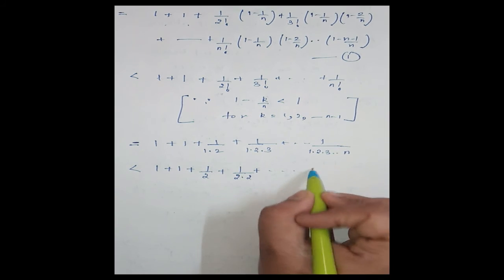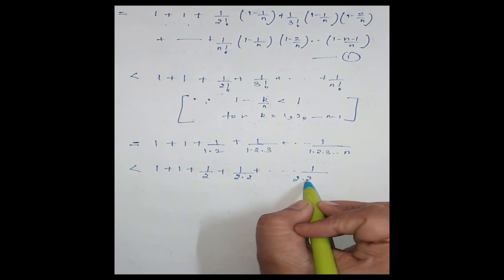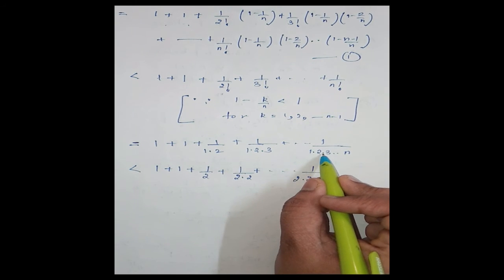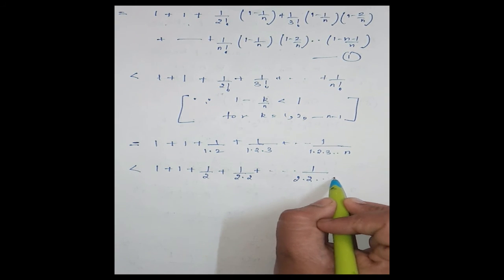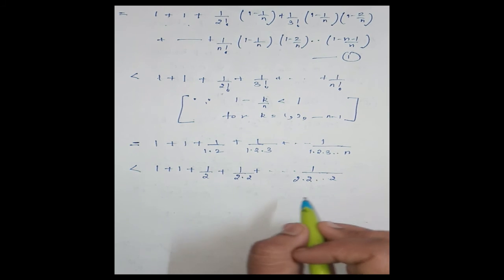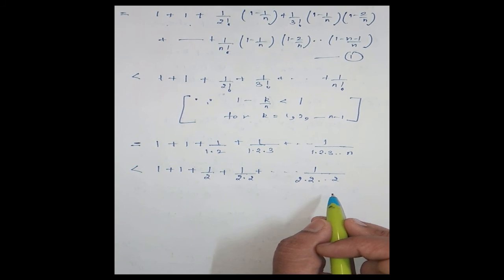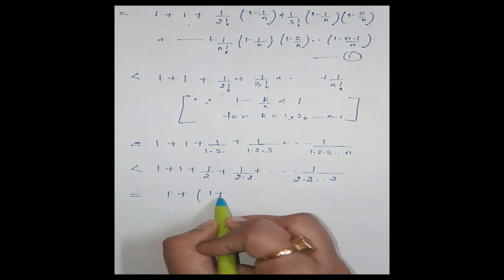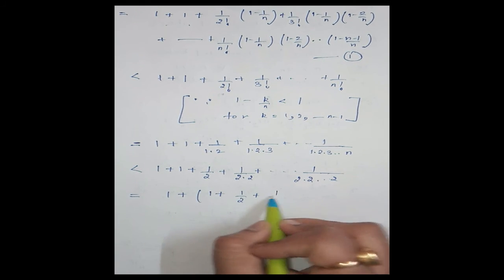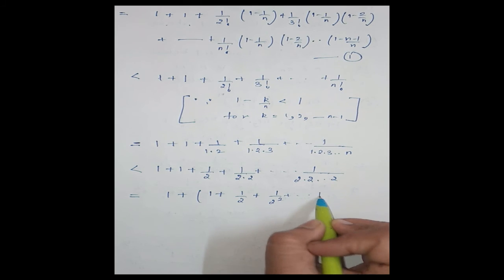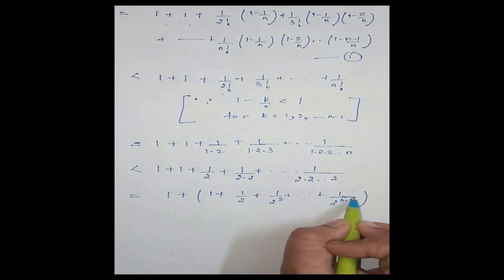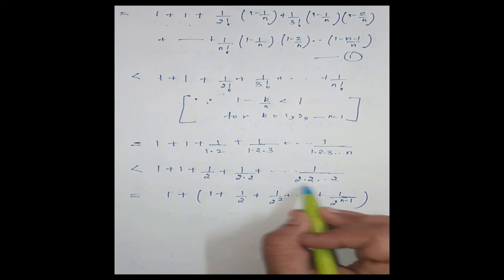And in the same way I can replace, 1 into 2 into 3 up to n, that is n factorial, is less than 1 divided by 2 into 2 up to 2. That is, this is equal to 1 plus 1 plus 1 by 2 plus 1 by 2 square up to 1 by 2 power n minus 1.